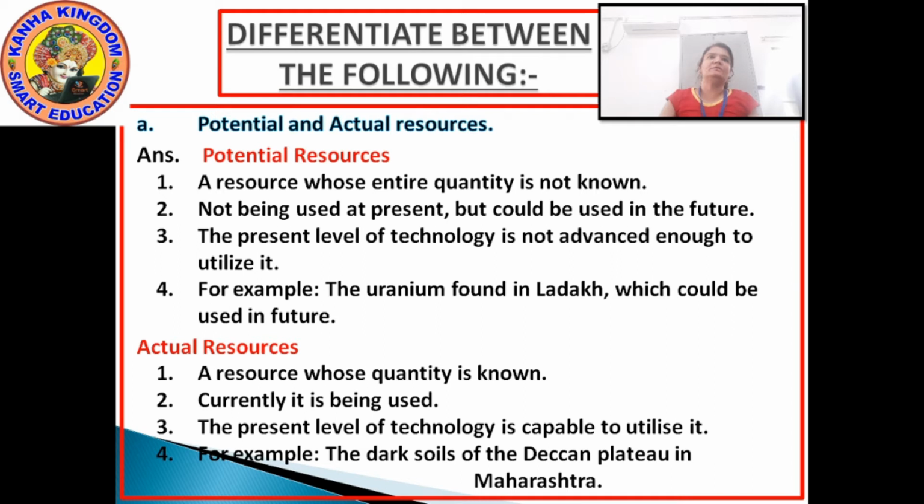Now you can write this down in two forms. First, you can make two columns. In the first, you will write potential resource, and in the second, you will write actual resource.